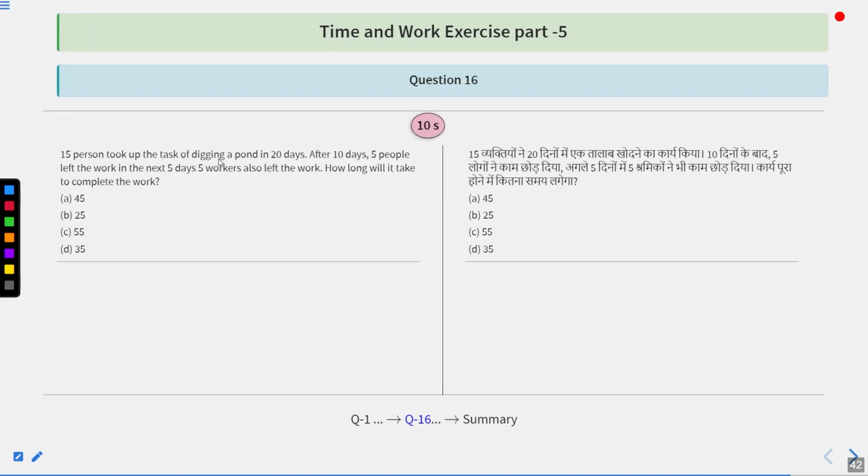15 men took up the task of digging a pond in 20 days. After 10 days, 5 people left the work. In the next 5 days, 5 workers also left the work. How long will it take to complete the work? Options are 45, 25, 55 or 35.